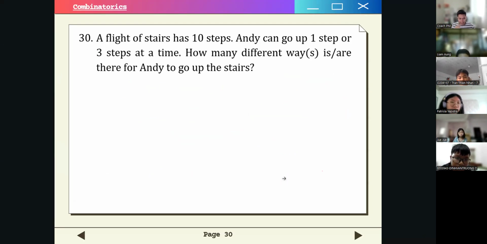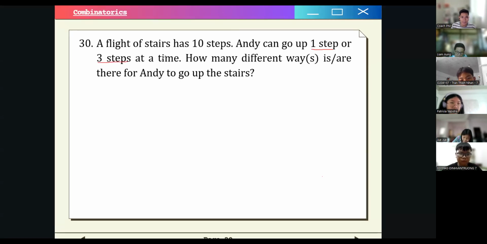Number 30. So this is our final problem in combinatorics and in the whole paper itself. A flight of stairs has 10 steps. Andy can go up 1 step or 3 steps at a time. So take note of this, 1 step or 3 steps at a time. How many different ways are there for Andy to go up the stairs?